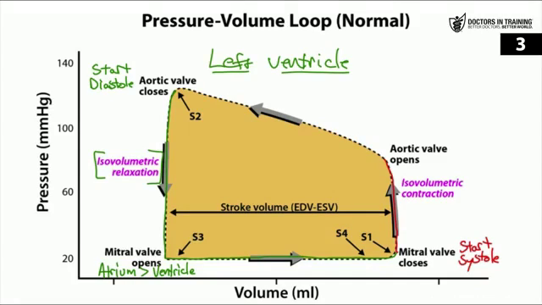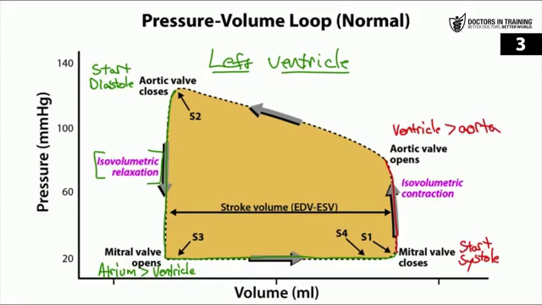And then, all of a sudden, the aortic valve opens. This is in the right upper corner of the loop. Blood rushes out of the ventricle. So what causes the aortic valve to open? Well, it opens when the pressure in the ventricle exceeds the pressure that's in the aorta. So when the ventricle overcomes that aortic pressure, blood is able to escape the heart.